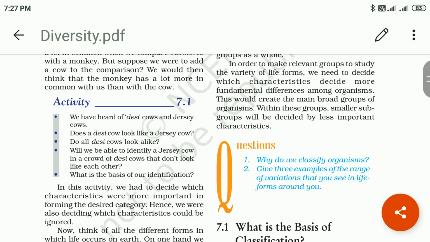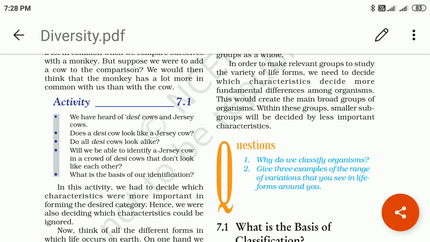When we are comparing desi cows and Jersey cows, there is a lot of similarity between them. Does a desi cow look like a Jersey cow? Do all desi cows look alike? Would we be able to identify a Jersey cow in a crowd? Do they not look like each other? What is the basis of our identification?